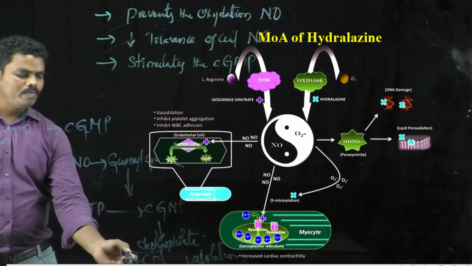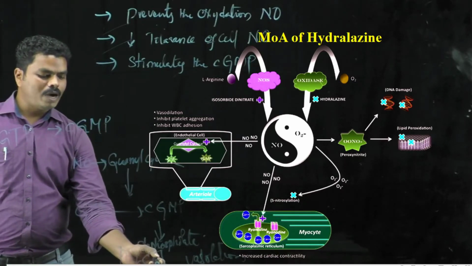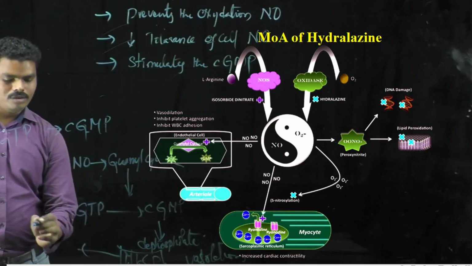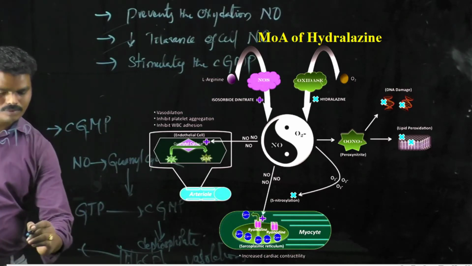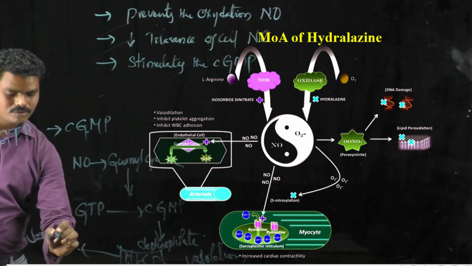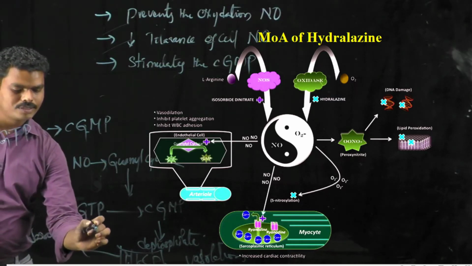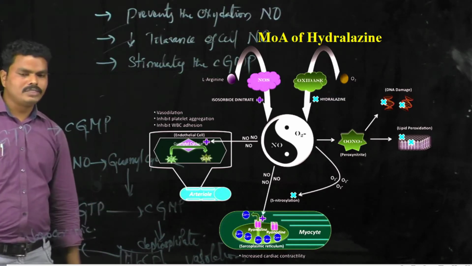So here the myosin light chain phosphatases lead to production of vasoconstriction. We already discussed all these things in anti-anginal drugs.